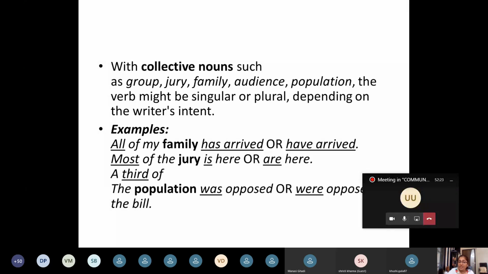But if they are united, the jury was united in its verdict. So whether the subject is singular or plural depends on whether the whole collective noun group is united or divided. If it is united, it is singular. If it is divided, it is plural.